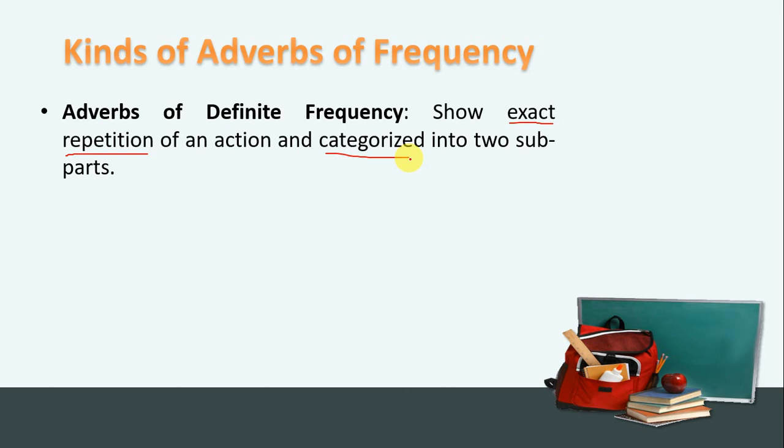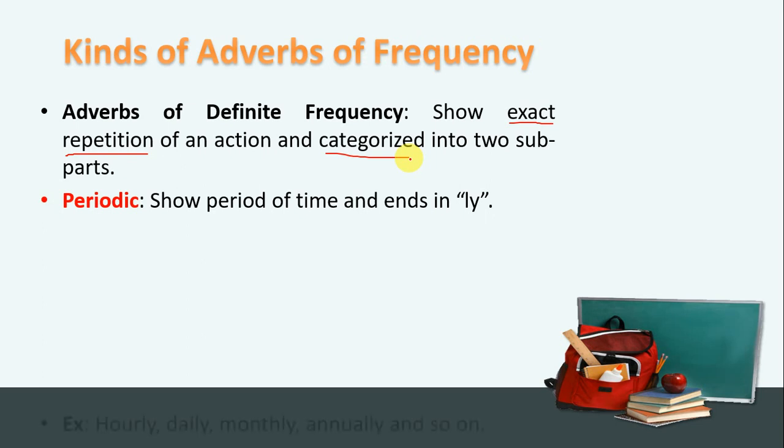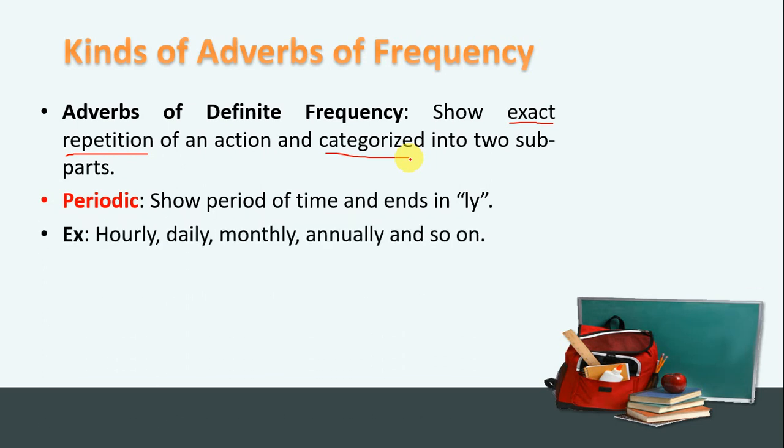So if anyone asks you what is a definite frequency adverb, tell them that definite frequency adverbs are types of frequency adverbs which show the exact repetition of an action, and they are categorized into two subparts. First we have periodic, and second we have numeric. So first let's study periodic. Periodic shows the period of time and ends in ly, right?